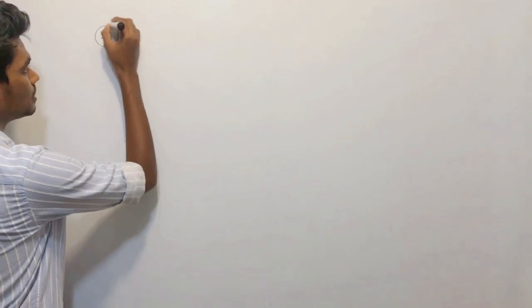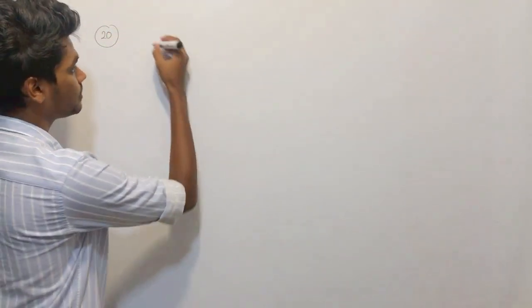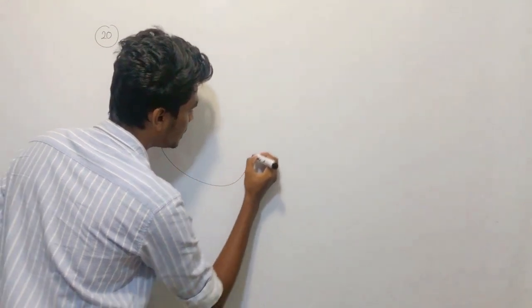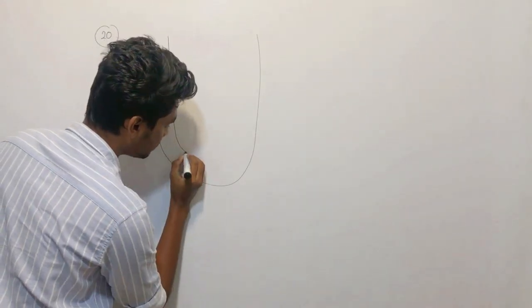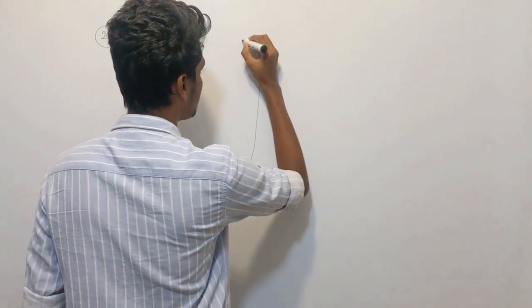Okay, so consider the following expressions. They have given 3 expressions, A, B, C, and they are asking whether they are valid or not, right? So we just have to decide whether the expressions they have given are correct or not. All right. So the 20th problem, right? In that, first of all, let's draw the figure and see whether what they say is correct or not.